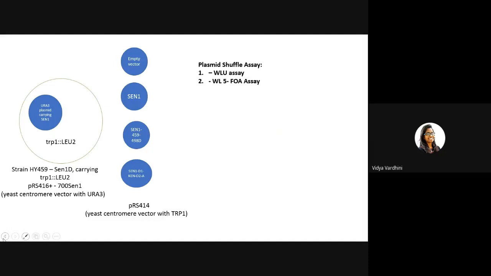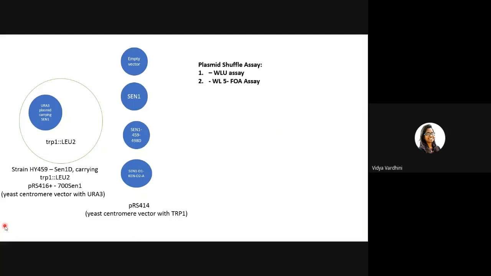Now they wanted to look at the phenotype: what happens to the phenotype of yeast if this SEN1 is not degraded. We know that SEN1 is being degraded in G1. What happens if it is not degraded? Why is it being kept low?